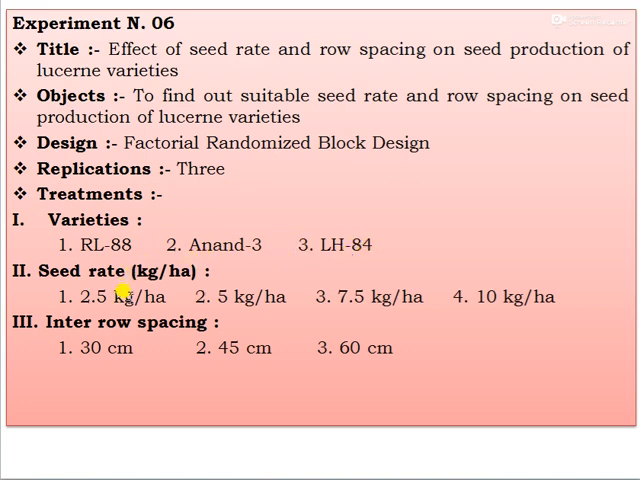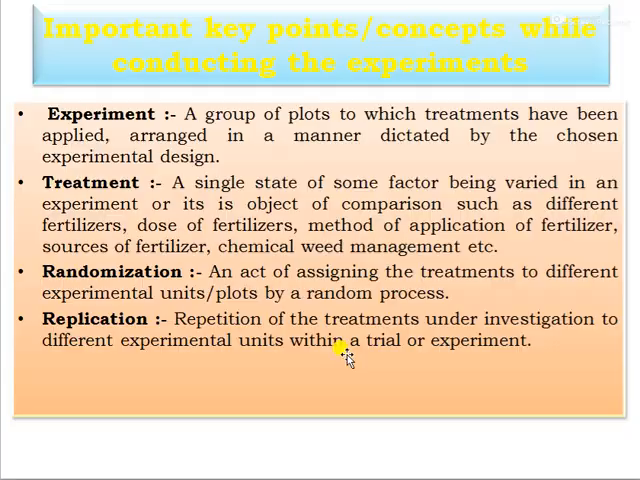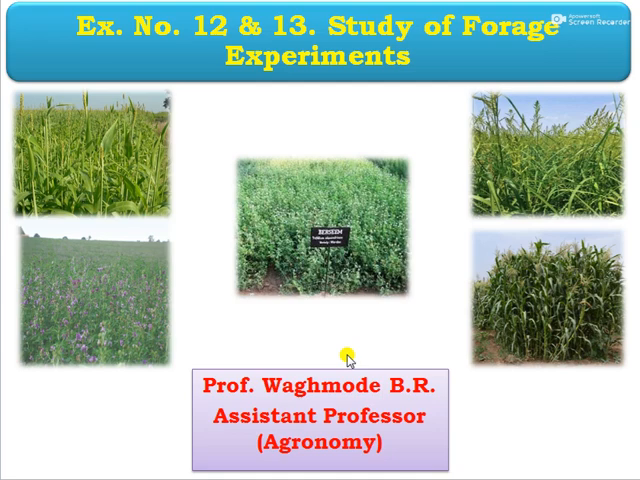Then the seed rate in kg per hectare, that is 2.5 kg per hectare, 5 kg, 7.5 kg and 10 kg, and also the third factor, the inter-row spacing, that is 30 centimeter, 45 centimeter and 60 centimeter. This is today's practical on the study of forage experiments conducted on the experimental field of the university farm. Thank you.